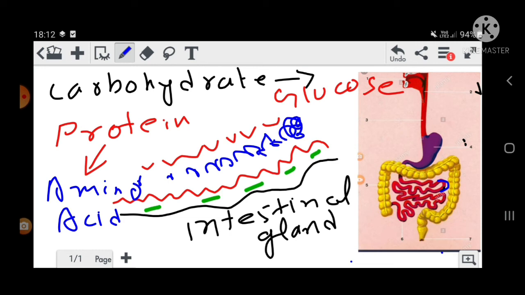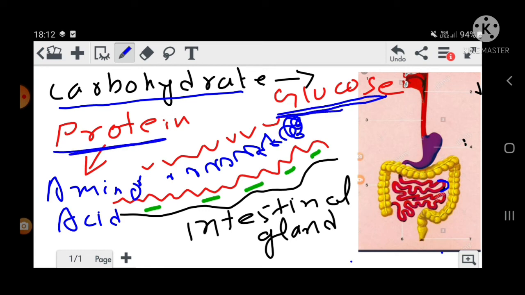So what we came to know, as we have already done, is that fat was converted into fatty acid and glycerol, carbohydrate gets converted into glucose, and protein gets converted into amino acid. Now digestion has taken place and is completed. Now how the absorption will take place, that I am showing you.